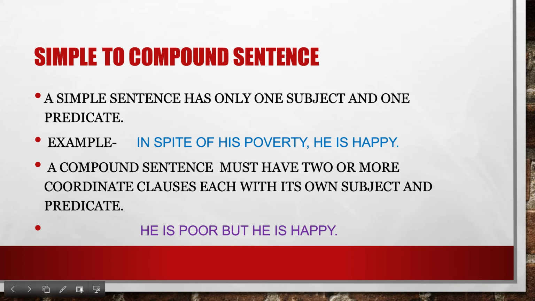Here we change the participle phrase in spite of his poverty into the clause he is poor and connected it to the original clause with the coordinating conjunction but. Thus, a simple sentence can be converted or transformed into a compound sentence by expanding a word or a phrase into a clause and by using the coordinating conjunction to connect the clauses.